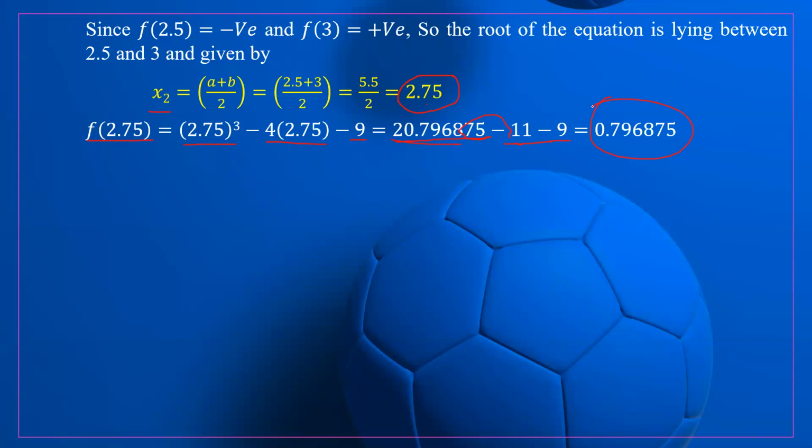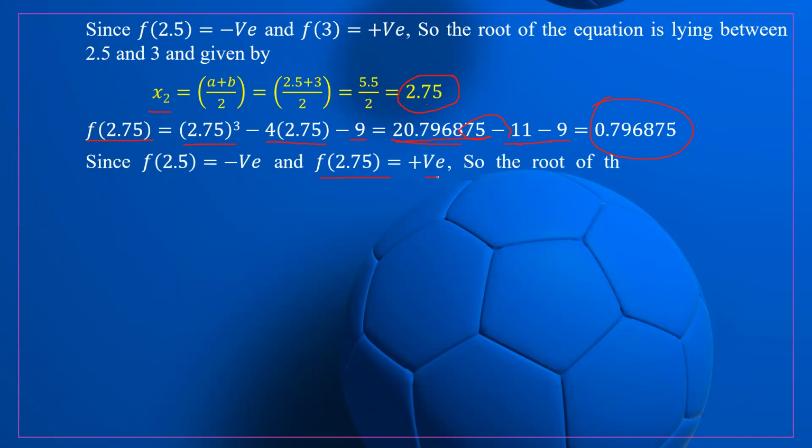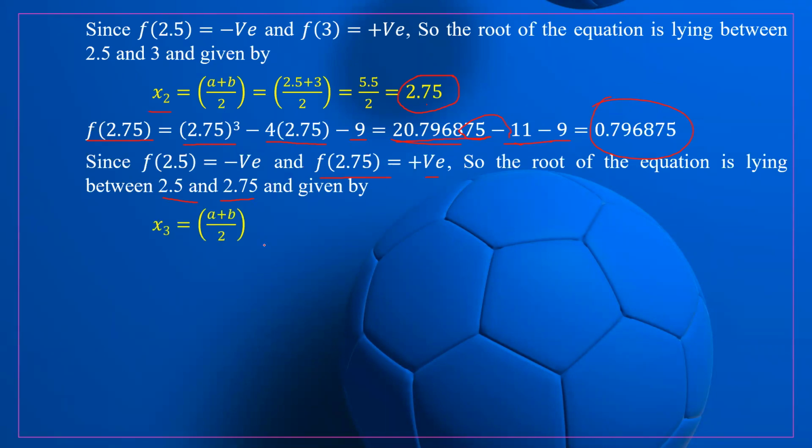Correct. So what it means, the root of the given equation, since f of 2.5 is negative and f of 2.75 is positive, the interval will be less. Interval will be closer to the solution. So the root of the equation is lying between 2.5 and 2.75. We again take the average of these 2 points, a plus b by 2. So 2.5 plus 2.75 divided by 2 is equal to 5.25 upon 2, which is 2.625.